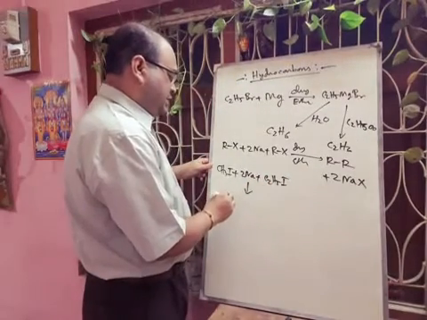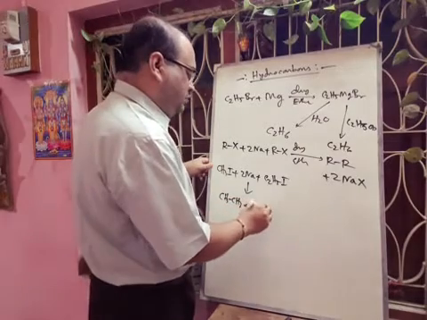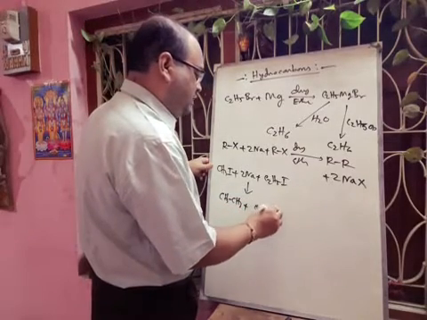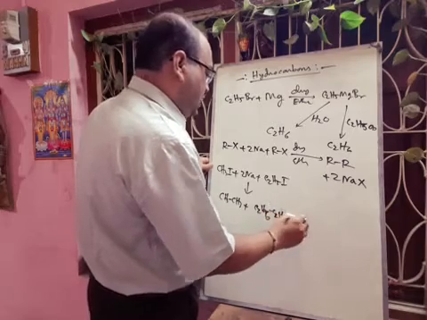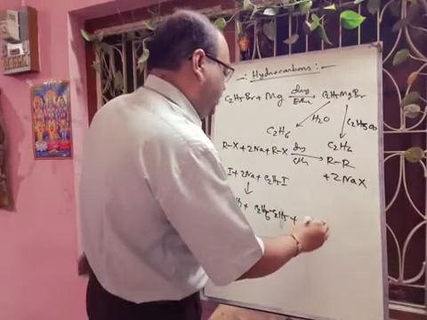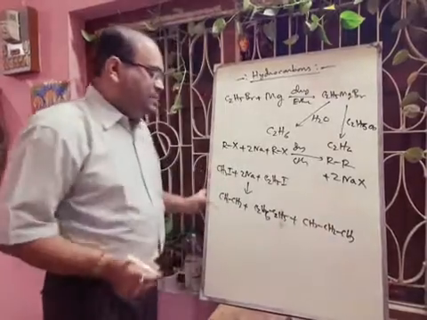We will get CH3-CH3, ethane, we get C2H5-C2H5, that means butane, and then we can get propane also, which is our desired product. So we will get a mixture of products.